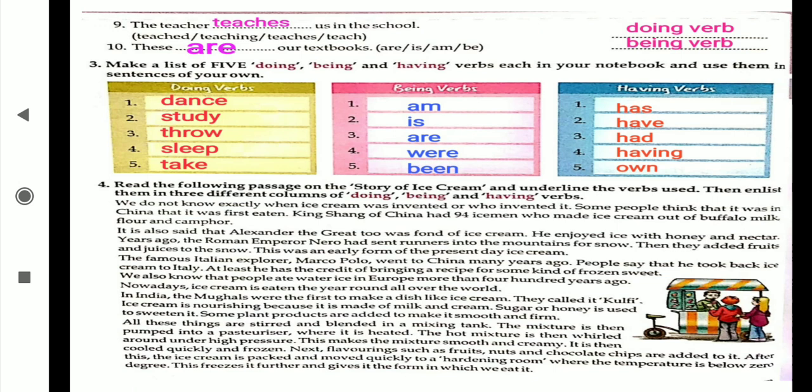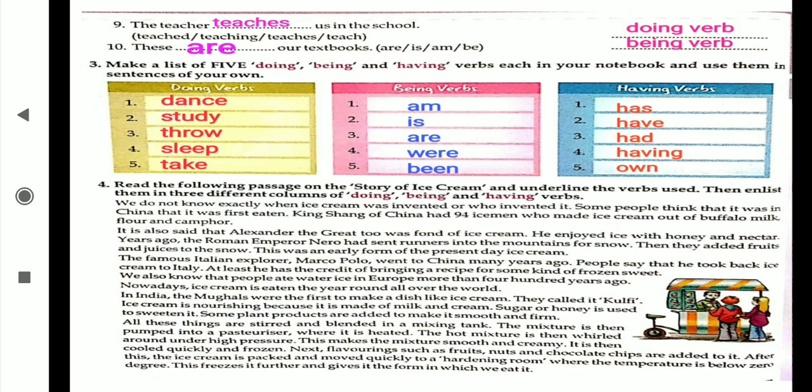Then own, how to use? I own a car means I am an owner of a car, that's why I own a car. Like that you can make the sentences. I dance in school. I am a good girl. She has a book. Like that sentences you are going to make on your own in your notebook.